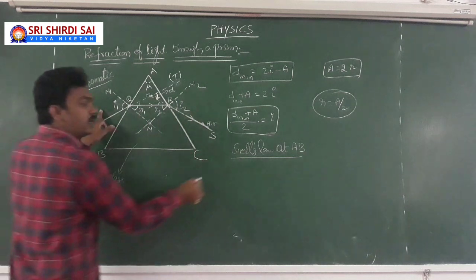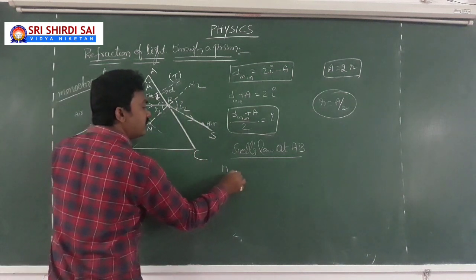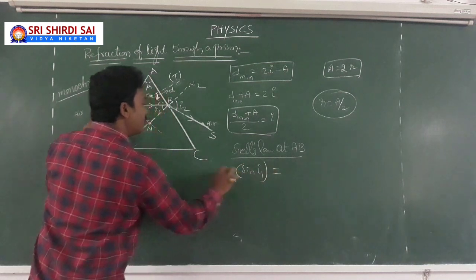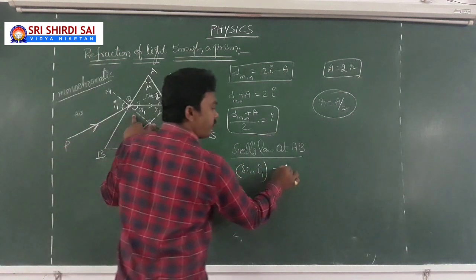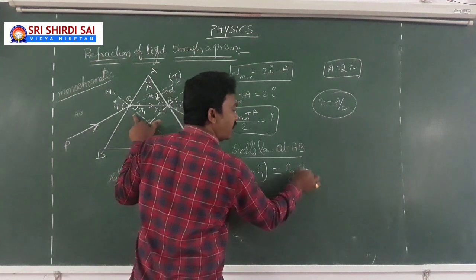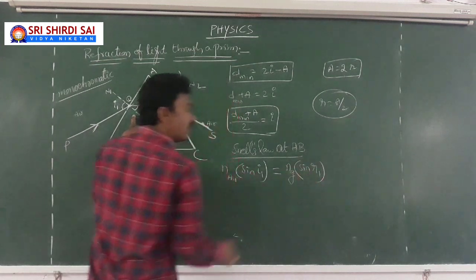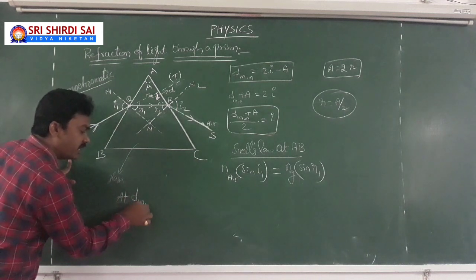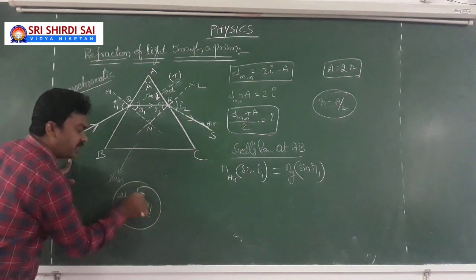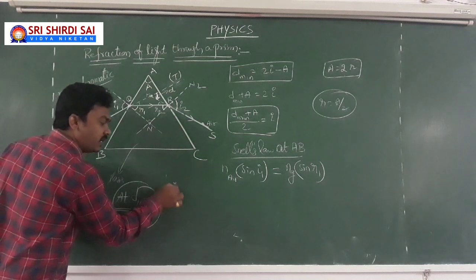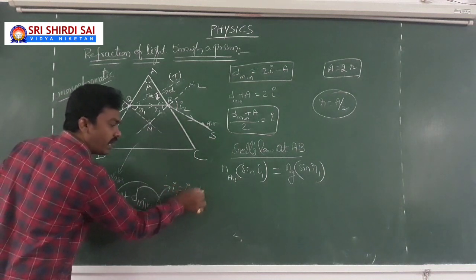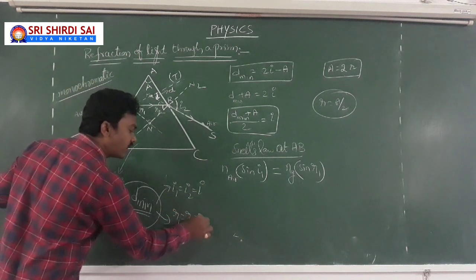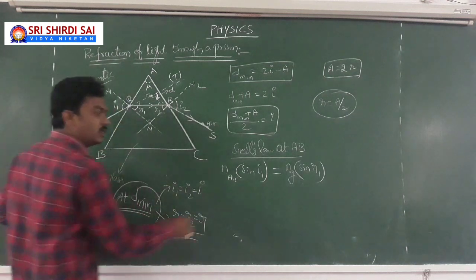What is Snell's law at AB? Refractive index of air into sin I1 equal to refractive index of glass into sin R1. But I told you at minimum deviation condition, I am writing here once again: at minimum deviation condition, I1 equal to I2 is equal to I, R1 is equal to R2 is equal to R.